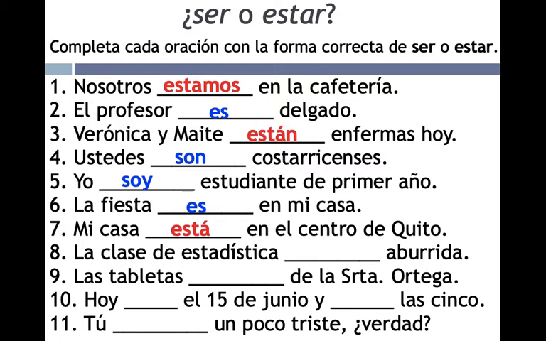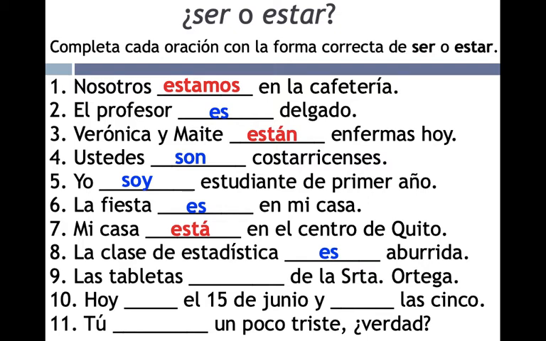8. La clase de estadística aburrida. La clase es aburrida. So the class, this is a description of the class. This is not a changing state. So the class isn't feeling bored. The class is boring. Notice the difference there. If it was la estudiante, what would change? La estudiante está aburrida. In that case, it would be a changing condition or state of the student.